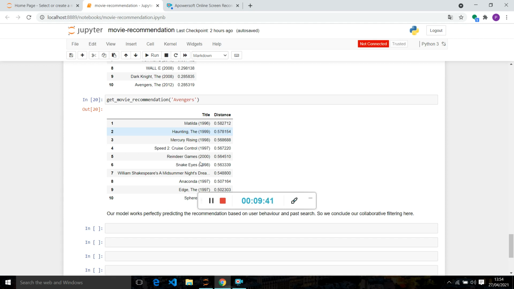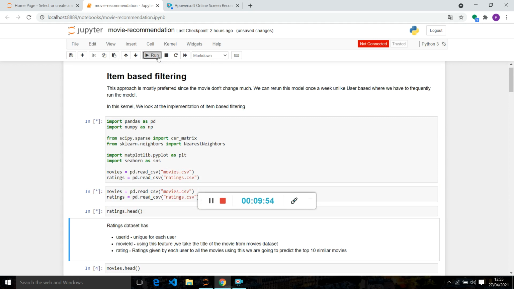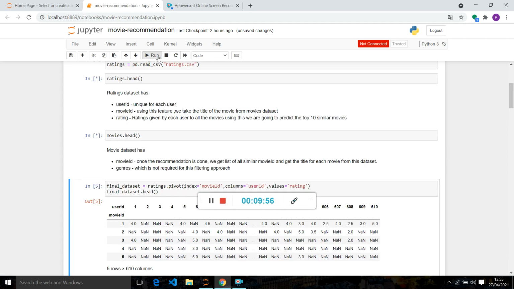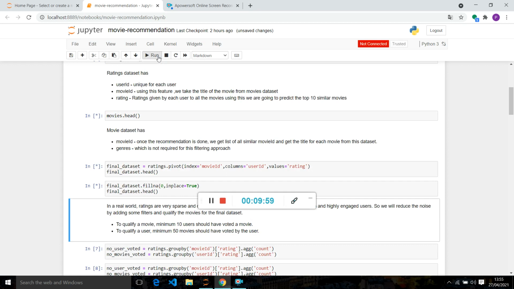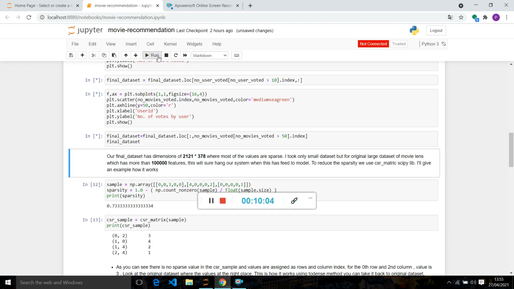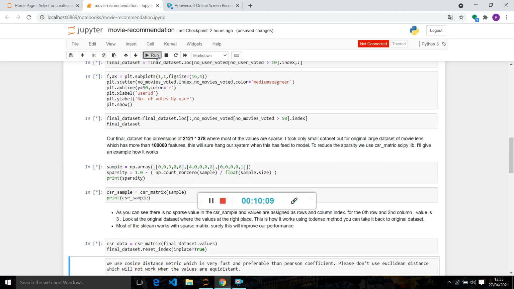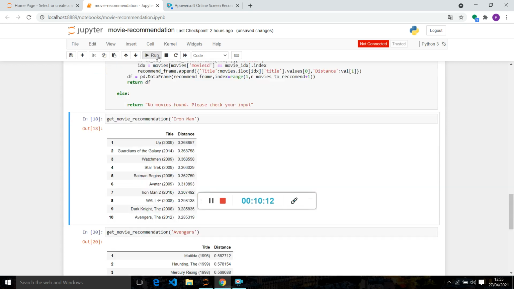I want to show you a real live project demo. First of all, we will run all the commands, like the head commands, then the dataset where nulls are replaced by 0, then our filters, then the final dataset, then we will use the CSR matrix, and then here we implement our model and get movie recommendations.